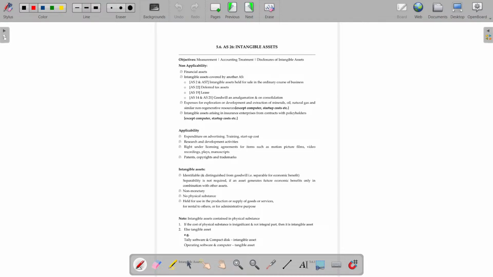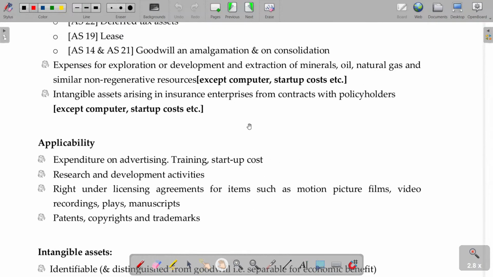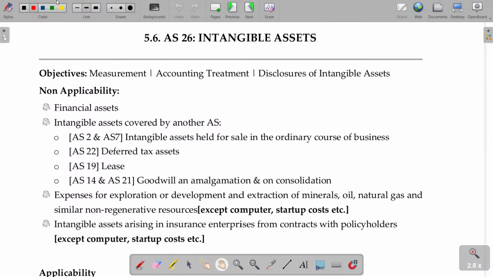AS number 26, intangible assets. What do you learn in intangible assets? For any intangible asset you have, you need to find out whether it is an intangible asset or not. Recognition. Measure its value. How are you going to account for it in your books? And any assumptions you make about the valuation of intangible assets, disclose this finally below the balance sheet.